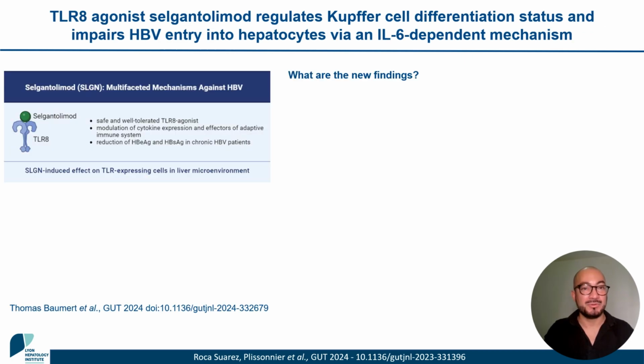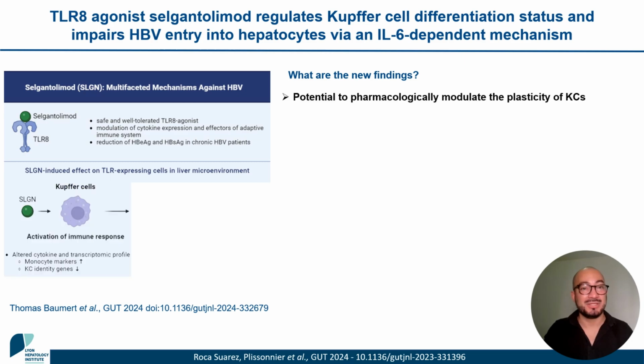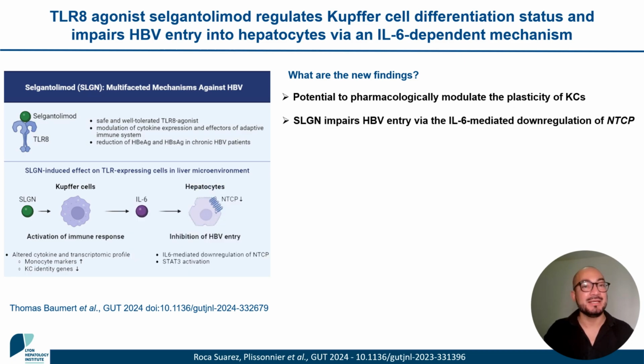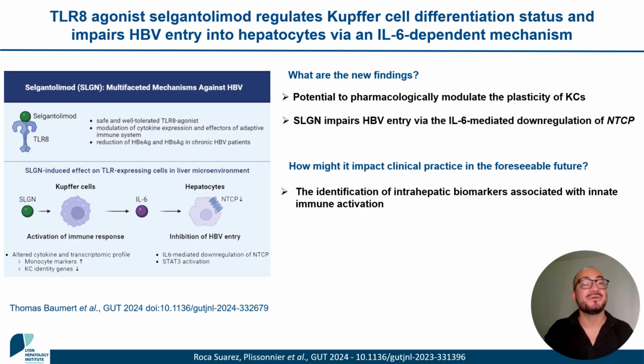So just to conclude, we have shown how selgantolimod triggers Kupffer cell plasticity to promote the expression of antiviral programs over those associated with the Kupffer cell identity, leading to an impaired HBV entry via the IL-6 dependent downregulation of NTCP. These observations have relevant implications for the identification of intrahepatic biomarkers associated with innate immune activation.